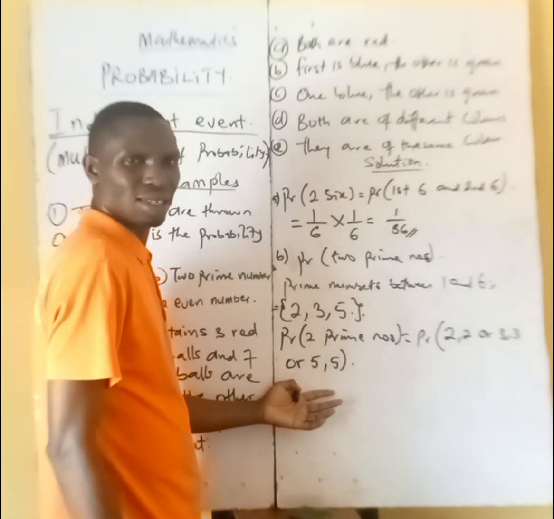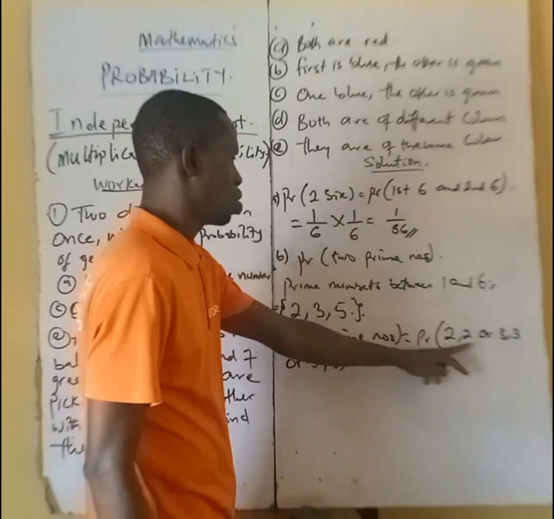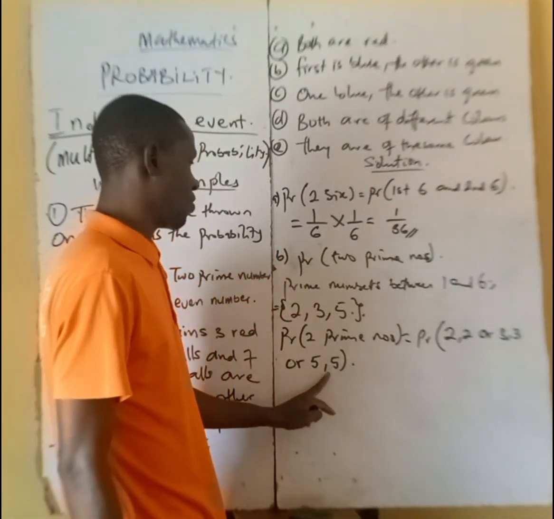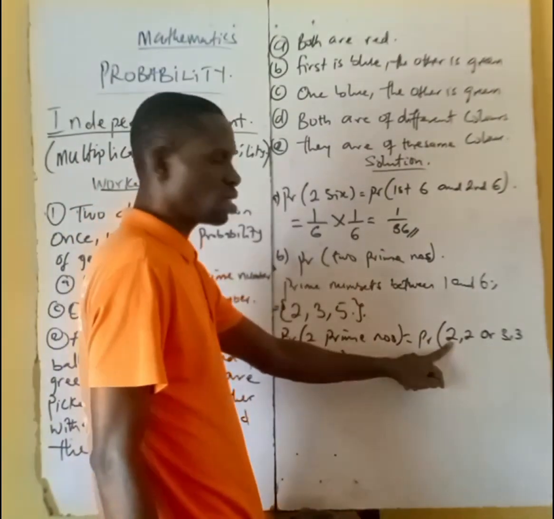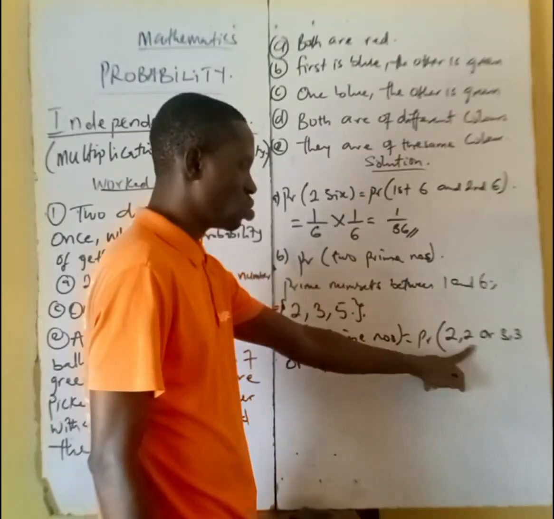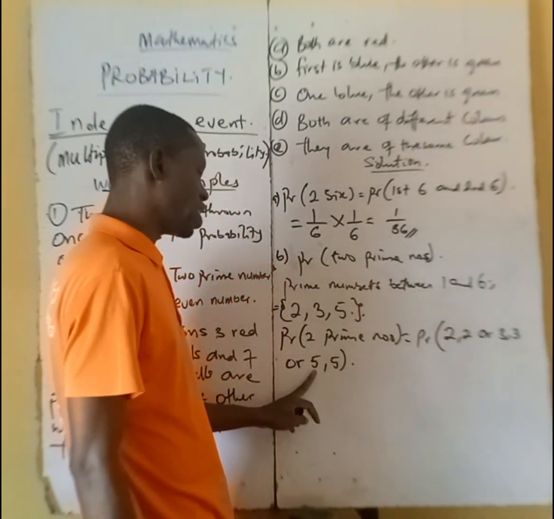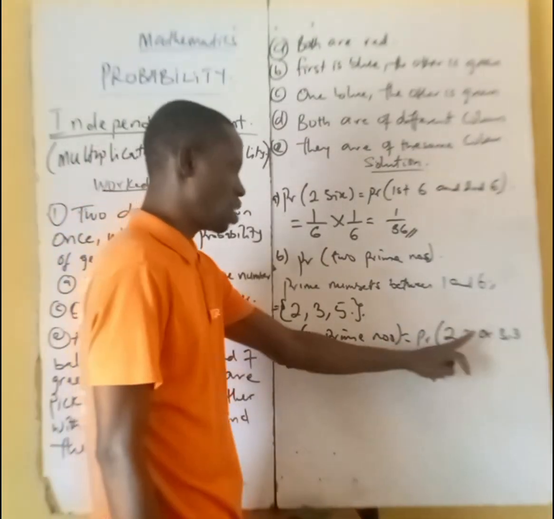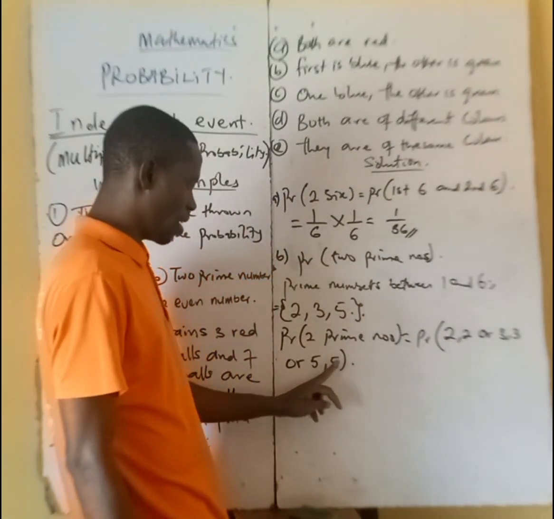Please, do we get that? So we can have 2 and 2, 3 and 3, 5 and 5. The first one is 2 and the second one is 2. The first one is 3 and the second one is 3. The third one is 5 and the second one is 5. So it's either 2 and 2, 3 and 3, then 5 and 5.